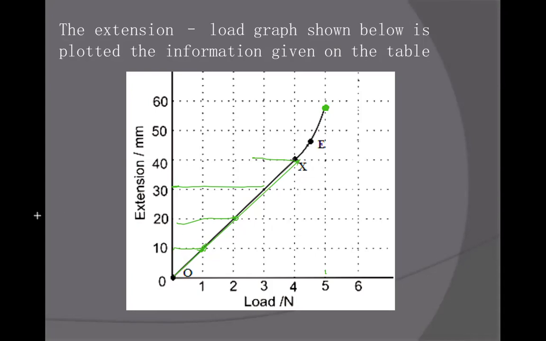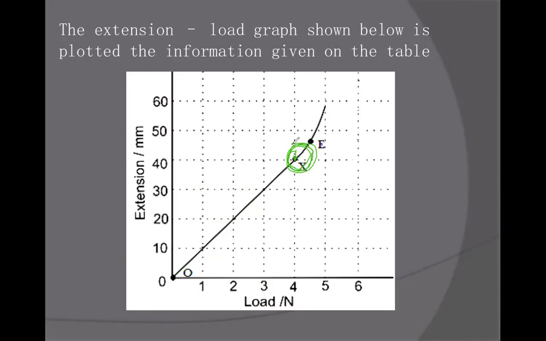But for example, if we need to mark the answer in the graph to represent it, how will we mark? After the straight line, where the straight line ends, that point is called the limit of proportionality, like this x. This x is the limit of proportionality.